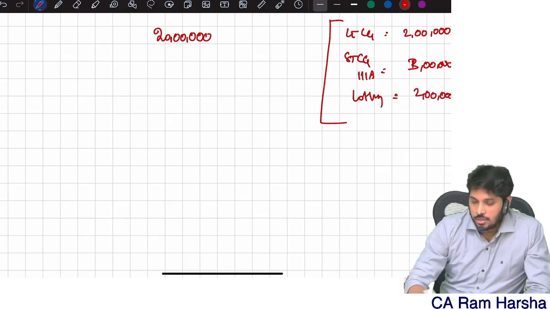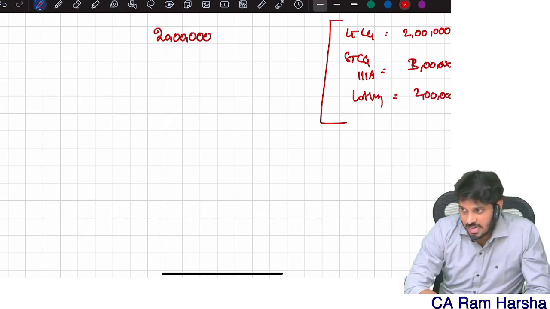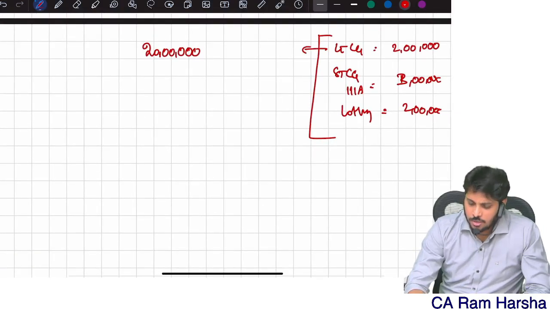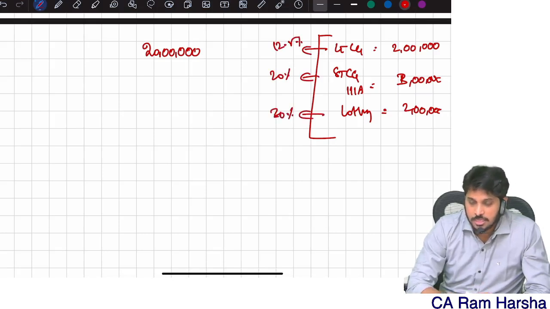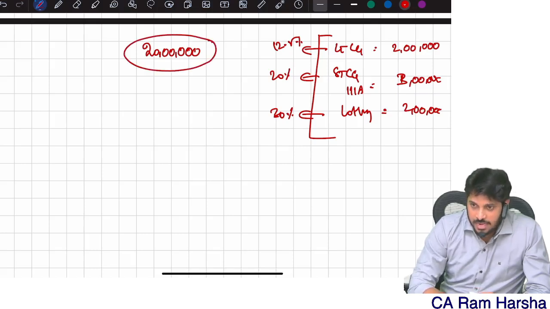Now compute the basic tax, they will ask. For your information, long-term capital gain tax rate is 12.5%, short-term capital gain tax rate is 20%, lottery tax rate is 30%.